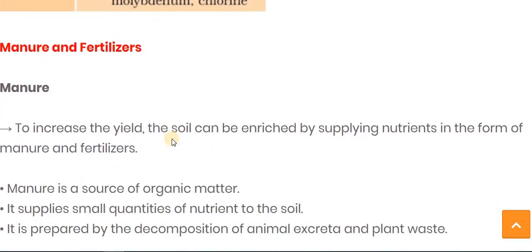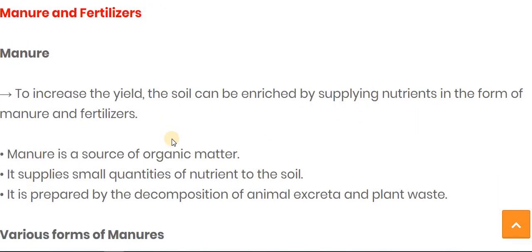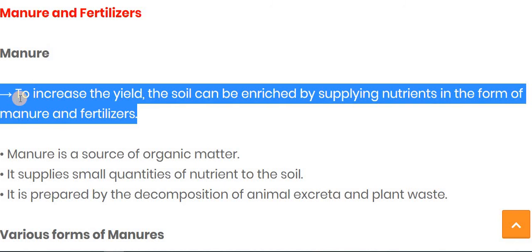The next part is manure and fertilizer. It is also a part of nutrients, because the plant gets nutrients from the manure and the fertilizer, and then the soil is enriched with nutrients. So let's talk about manure. To increase the yield, the soil can be enriched by supplying nutrients in the form of manure and fertilizer. Now, what is the difference between manure and fertilizer?